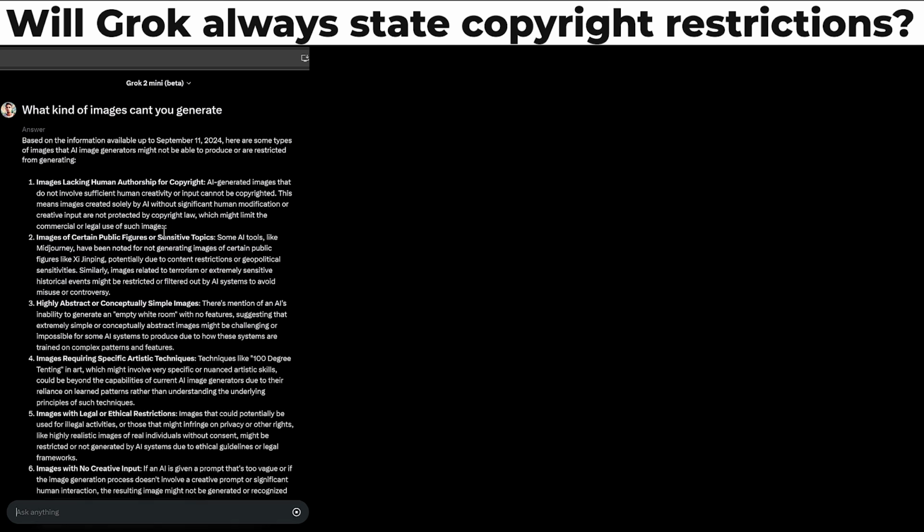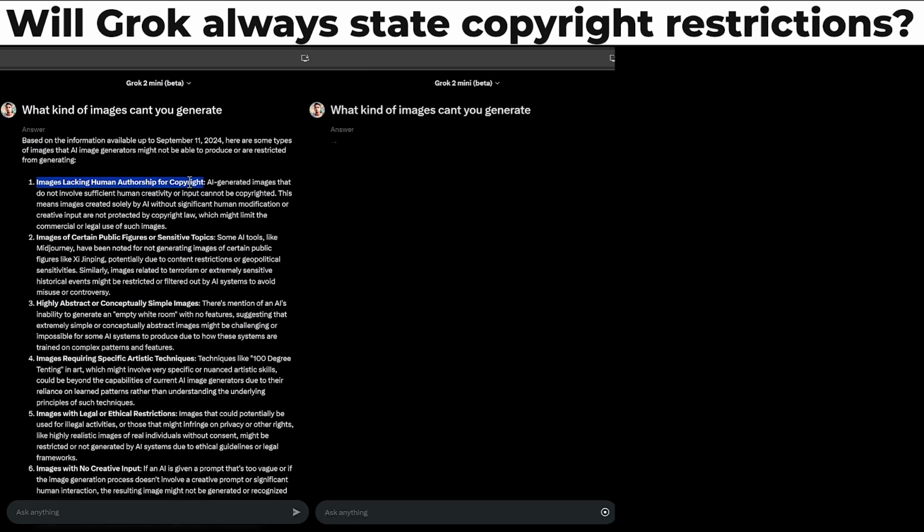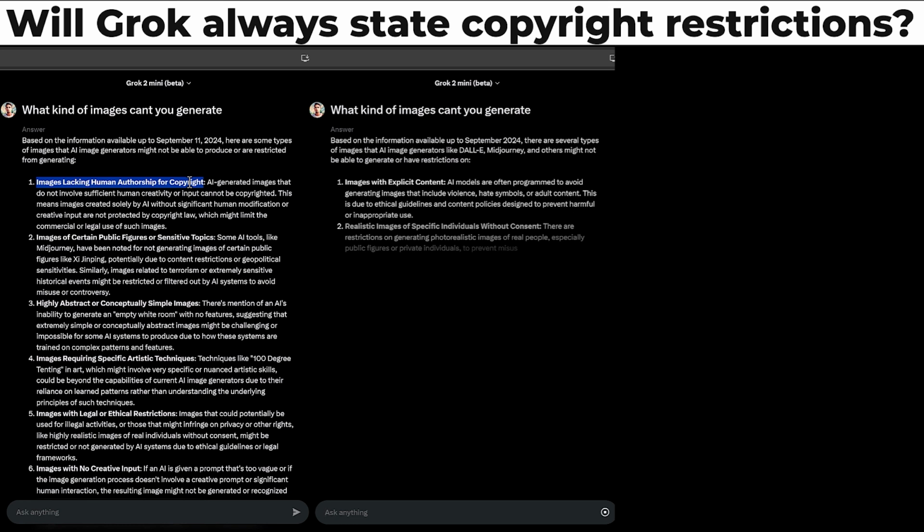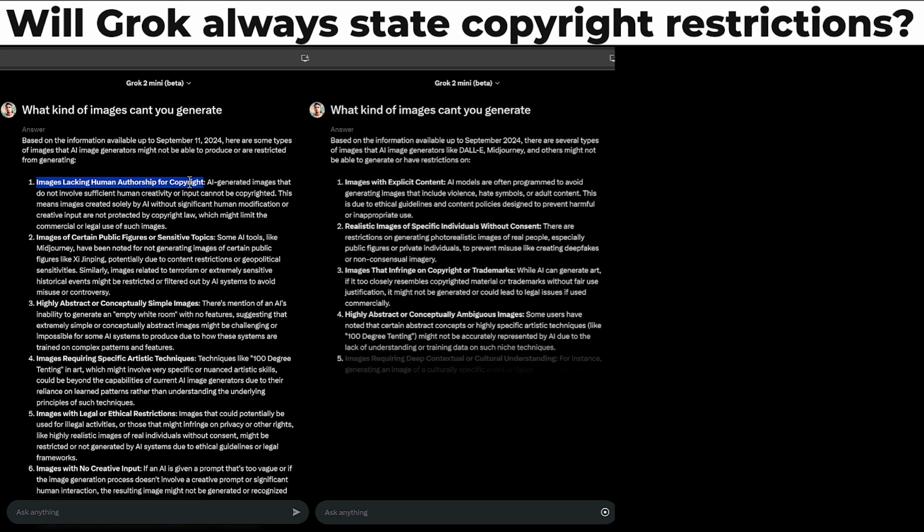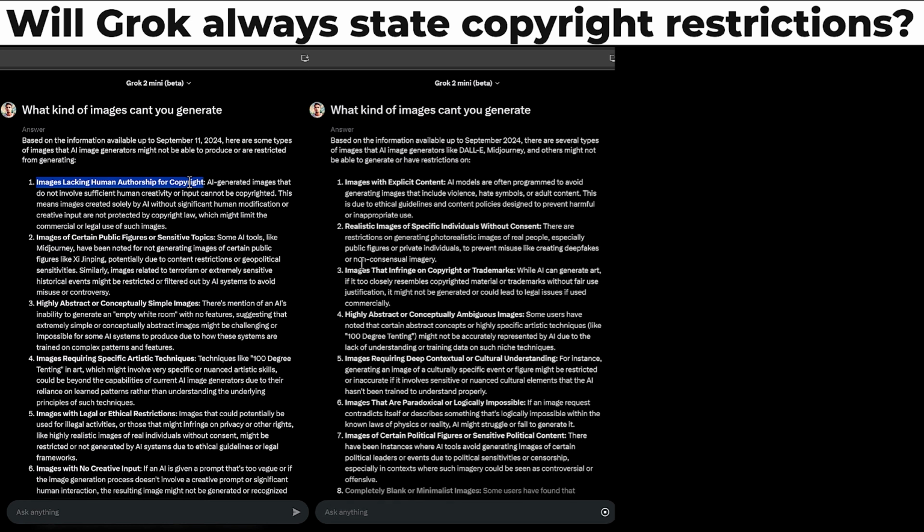But the thing is, if you ask it over and over again, its answer might actually change, which means that these guardrails are not really well defined, or maybe even not really there at all. Let's take the copyright restriction as a prime example. In rerunning the prompt for the first time, it shows up at the top of the answer. It almost made me think it knows I'm onto it. On the second one, it also shows, though a bit later.